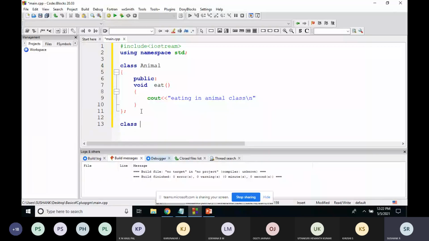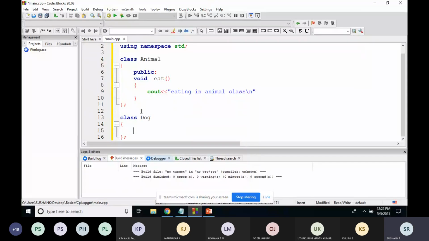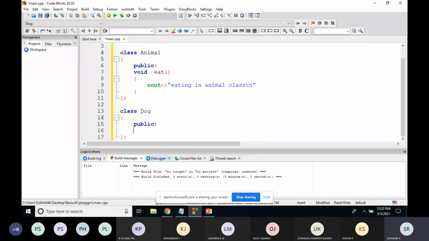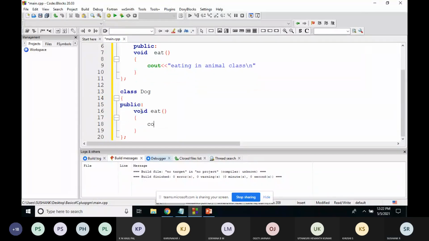After that, I'll create one more class called dog class. And I will use the same function: void eat. After this, cout, eating in dog class. Okay. So now we have two functions.